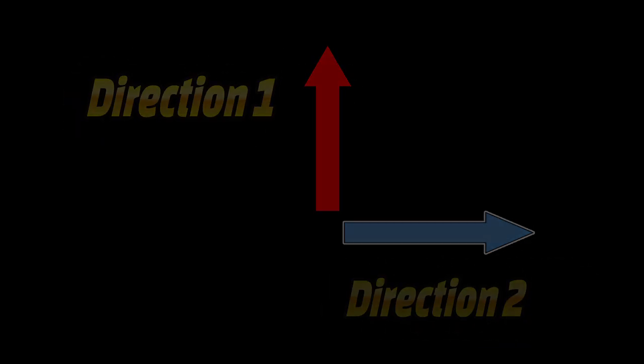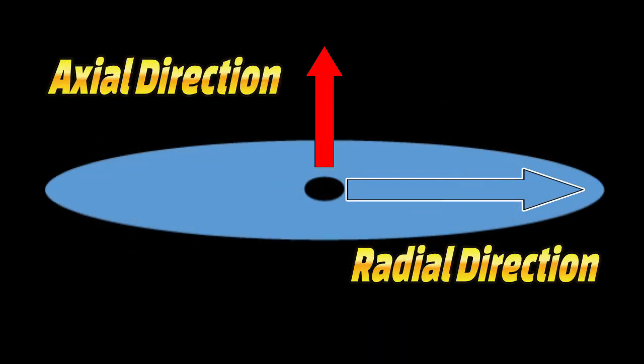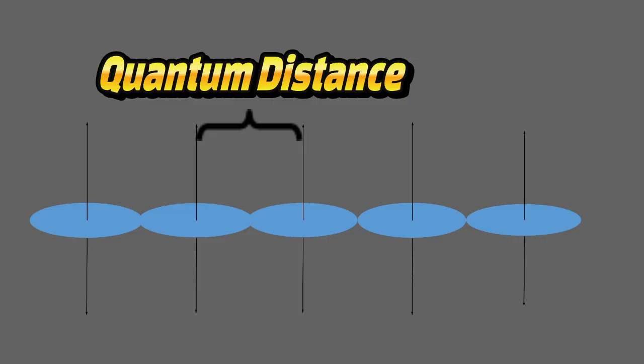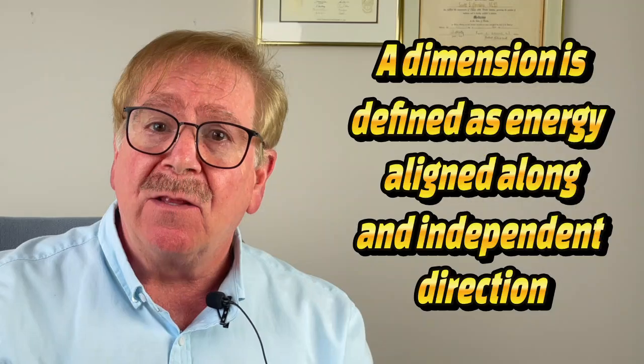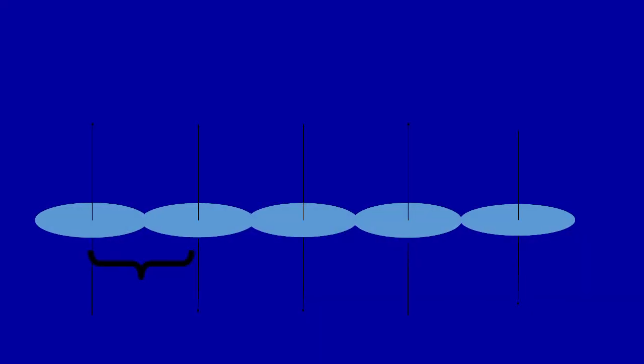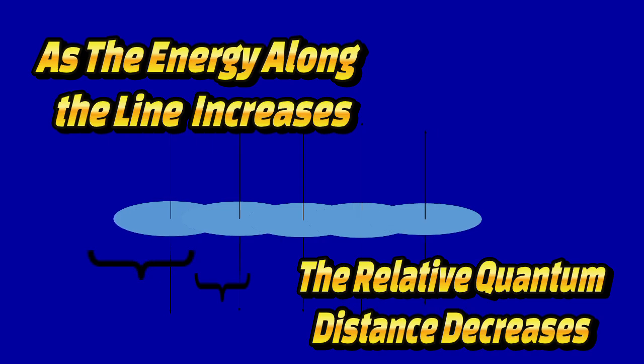This spinning point has a different structure along two directions, the radial direction of its spin and the axial direction of its spin. In lesson 3, we constructed a one-dimensional space-time and revealed how the distance emerges from the fundamental building blocks where energy is required for their alignment. We defined a dimension as the alignment of energy along an independent direction. We also introduced the quantum distance, where the quantum distance is a relative distance and is relative to the energy along the path.